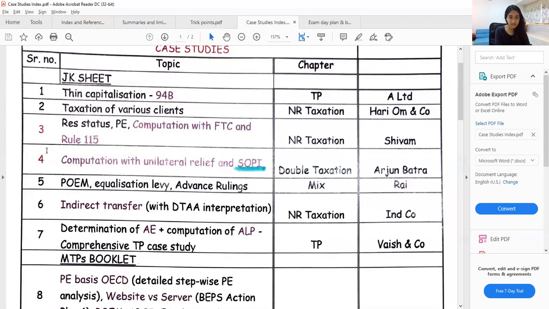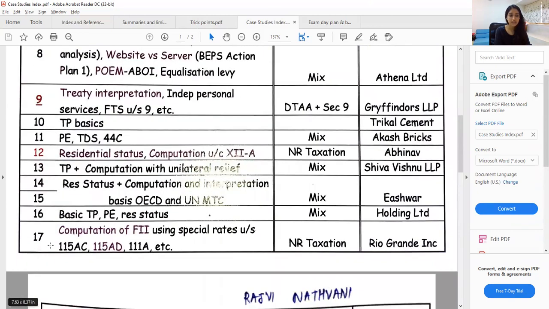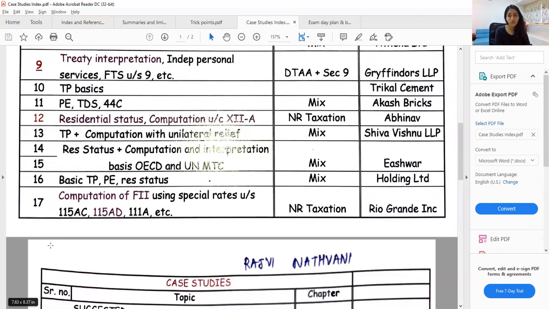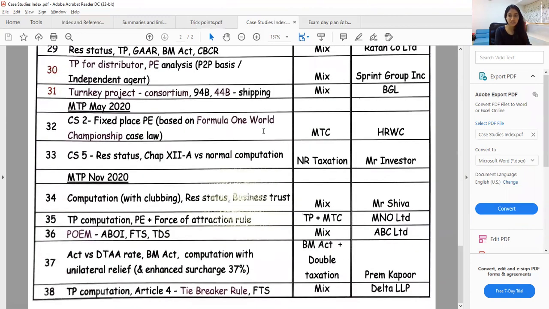Then whatever serial numbers are in red are the case studies which I need to refer to again or solve again in my second or third read, because I did not get the approach quite right the first time. So this was the case study compilation.